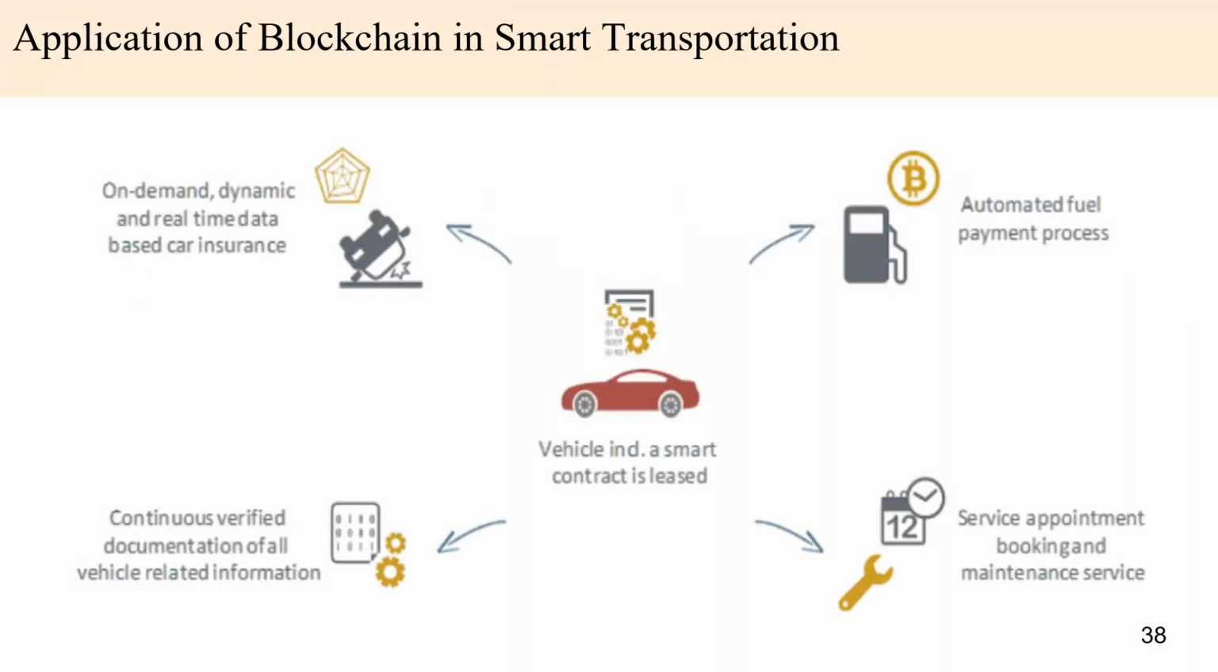Next is smart transportation. This diagram shows a vehicle, and smart transportation has a lot of functions, like an automatic fuel payment process, which means using a blockchain concept. Service and appointment booking and maintenance services also use a blockchain concept. Smart transportation has a lot of parts, and all parts use a blockchain concept.